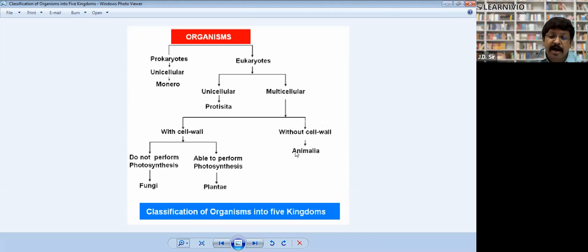Monera means bacteria comes in Monera. Protista, amoeba, paramecium, unicellular eukaryote, they come in Protista. Fungi, mushroom, bread mold, they all come in fungi. Plantae, angiosperm, gymnosperm, algae, they all come in Plantae. Animalia, even we humans, monkeys, all vertebrates, invertebrates, earthworm, leeches, starfishes, they all come in Animalia.